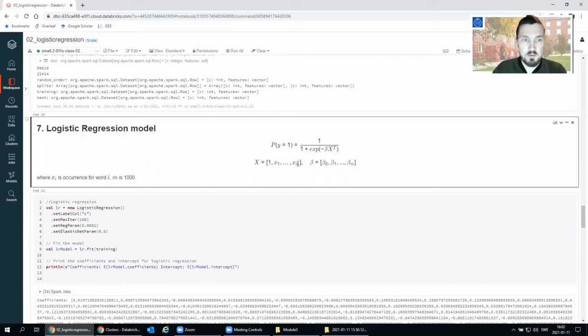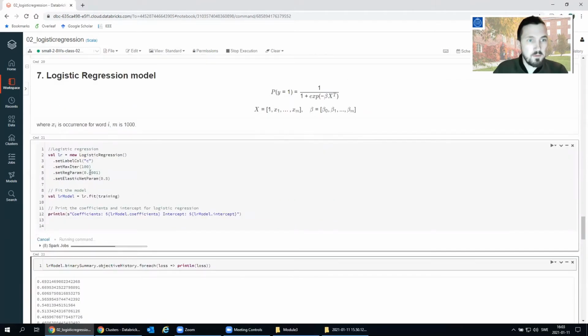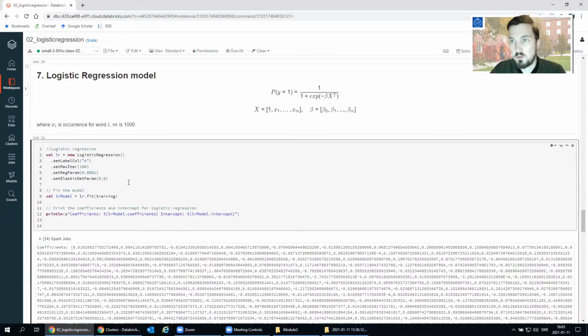And x is basically a count of the words in the vocabulary. So each word in the vocabulary has its own count. So for example, if word i is hello, and the thread contains 5 instances of this word hello, then x for that word will be 5. I'm running 100 iterations, a very small regularization. It's not needed a lot actually, because we have a lot of data. This elastic net parameter is basically a trade-off between L1 and L2 loss. I'm using 0.5 here, which means it's a perfect average of L1 and L2 loss.